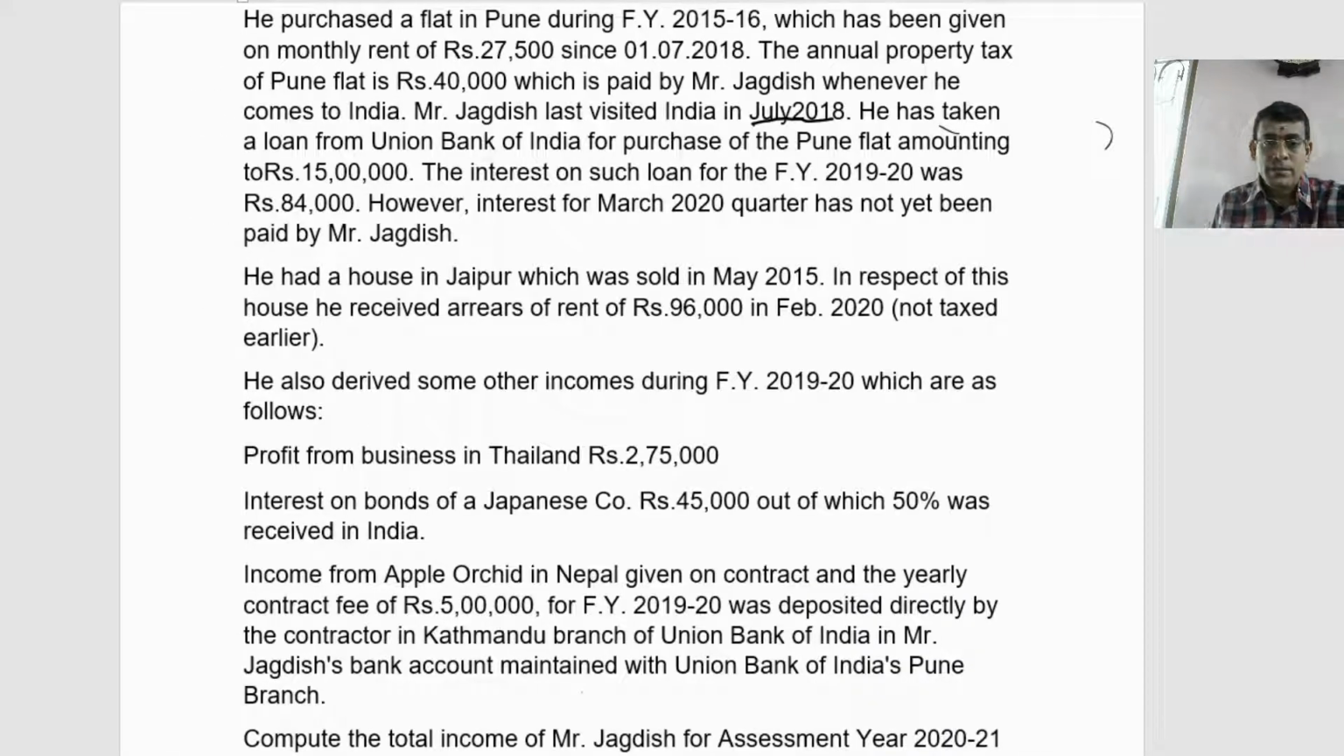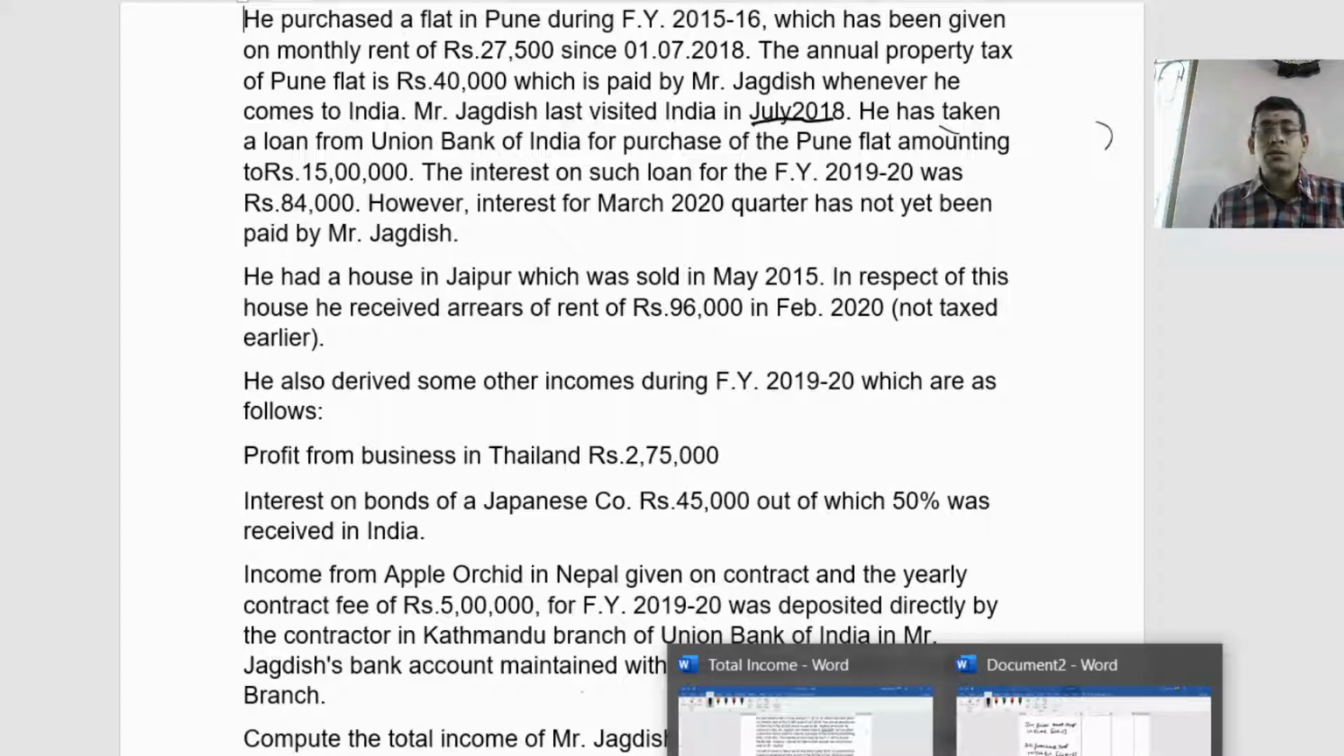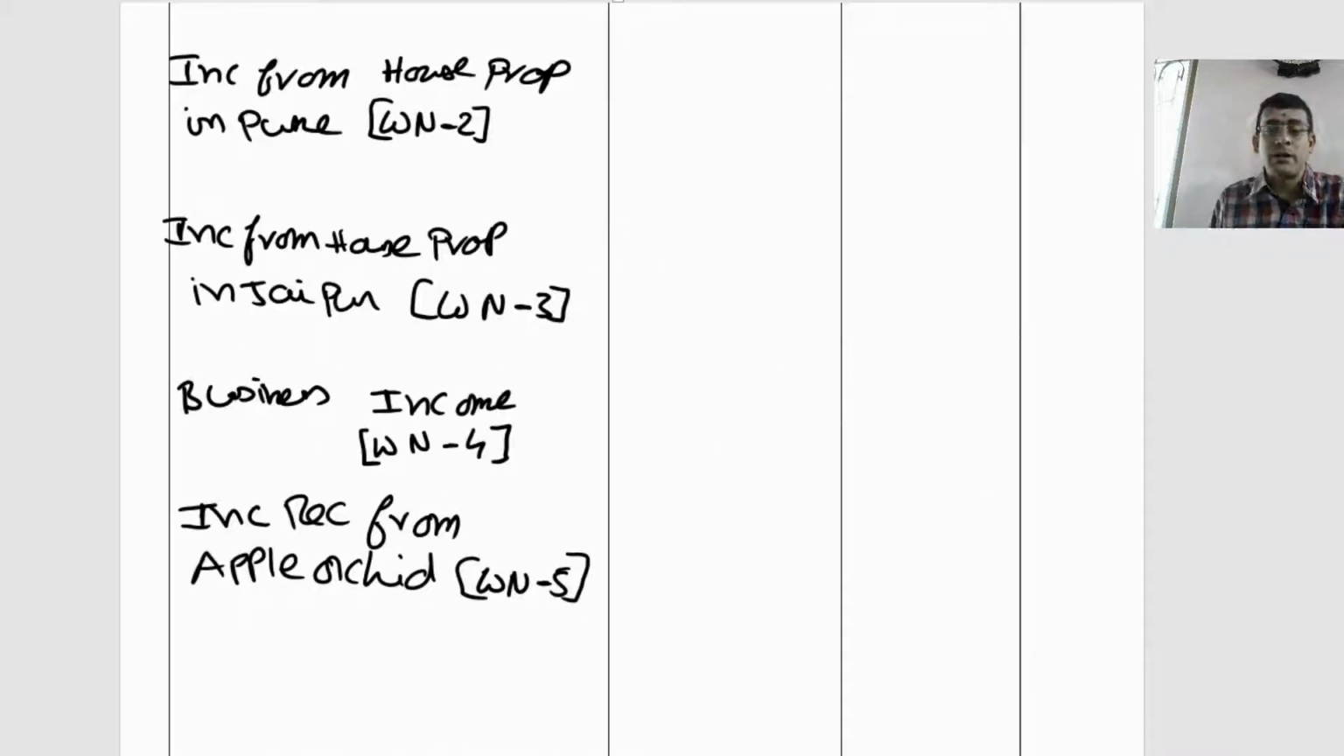Then the last point is interest on Japanese bonds 45,000, of which 50% was received in India. See, total interest income is 45,000. Of this, 50% is received in India. That means 45,000 into 50%, 22,500 is received in India. So ultimately only 22,500 is taxable in India. So ultimately next is interest on bonds of Japanese company.